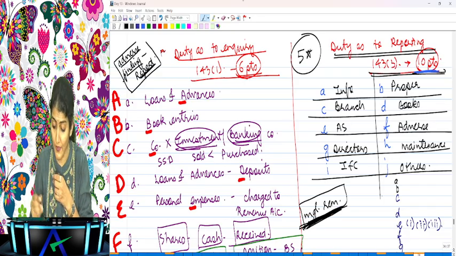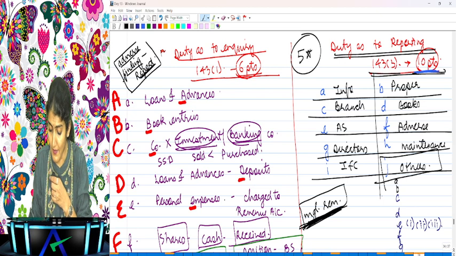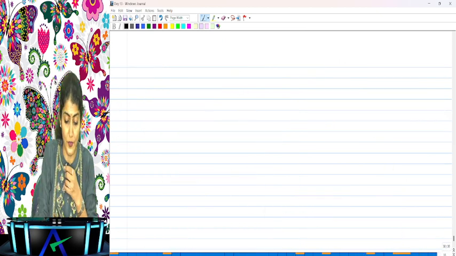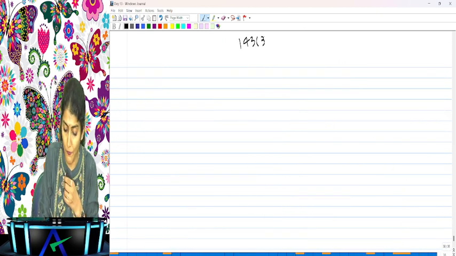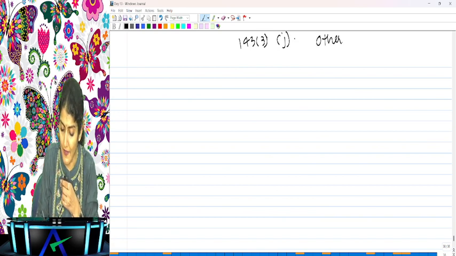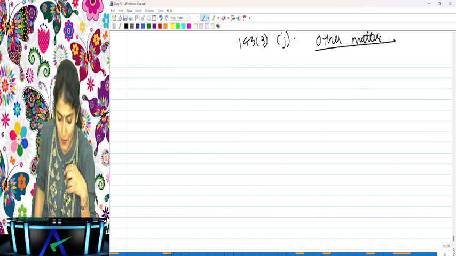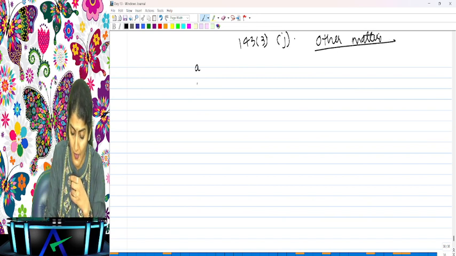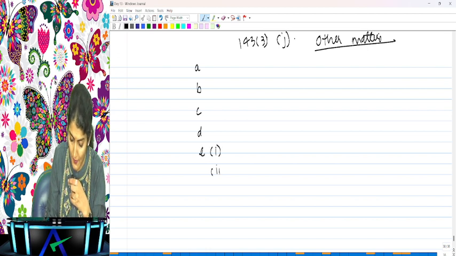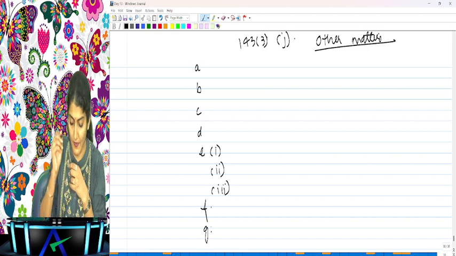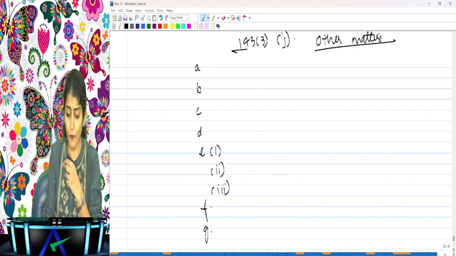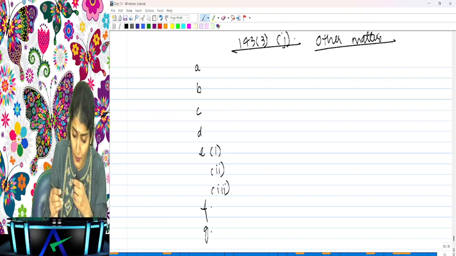So 143(3)(j). Now I'm not going to write the other matters over here; I'm going to take a separate page for that. 143(3)(j) talks about such other matters as may be prescribed. Under that, how many matters do we have? A, B, C, D, E. Under E we have E1, E2 and E3, and then you have F and G.